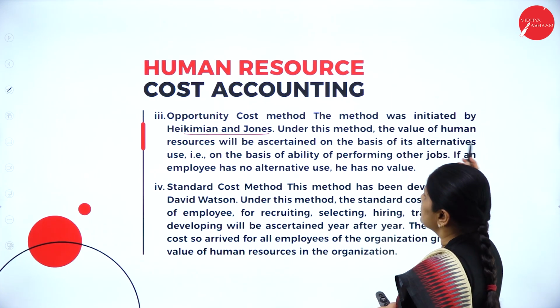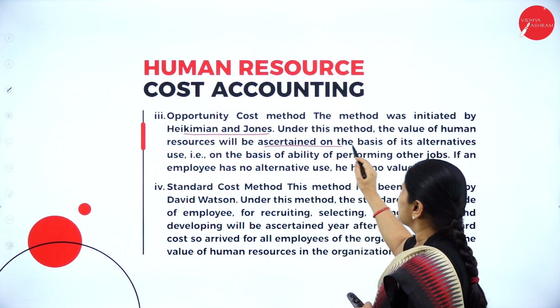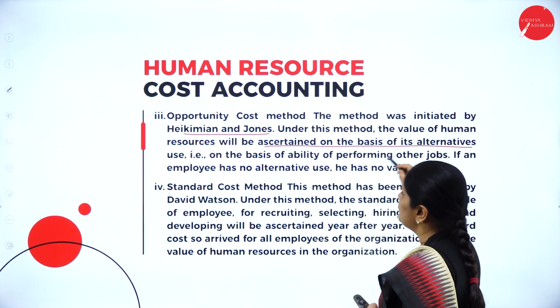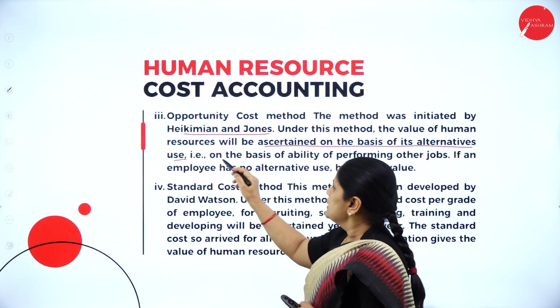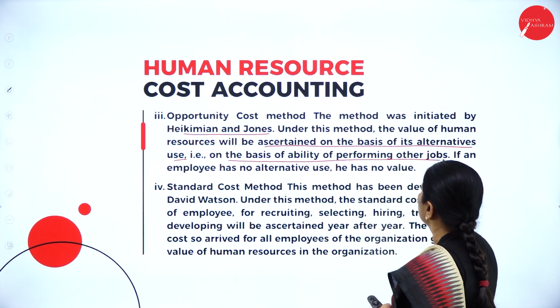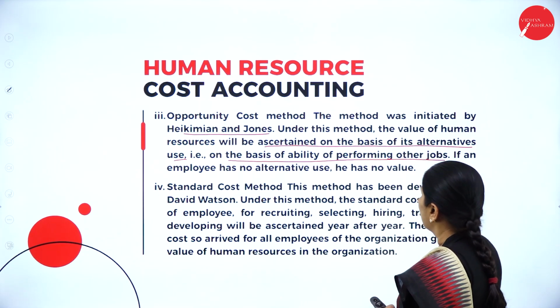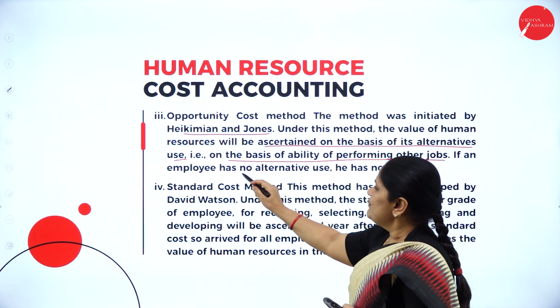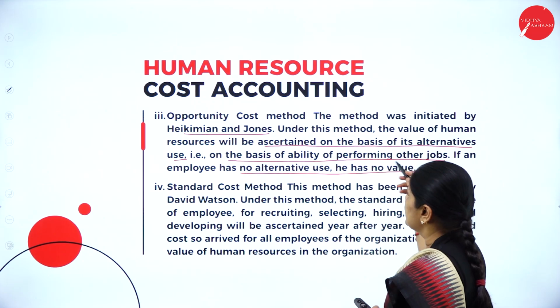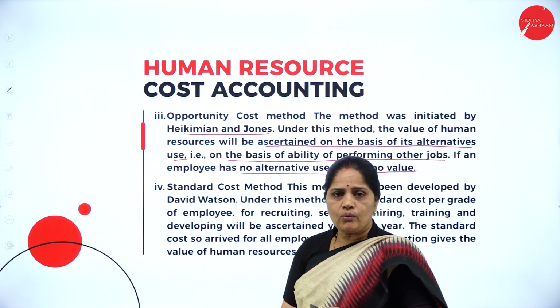Under this method, the value of human resource will be ascertained on the basis of its alternative use, that is, on the basis of the ability of performing other jobs. So if an employee has no alternative use, he has no value.